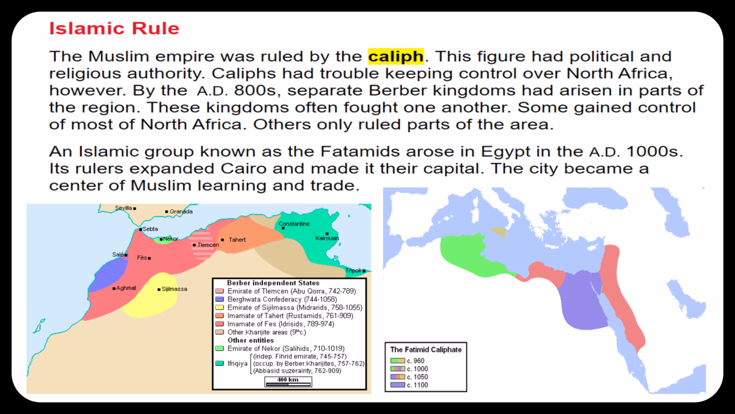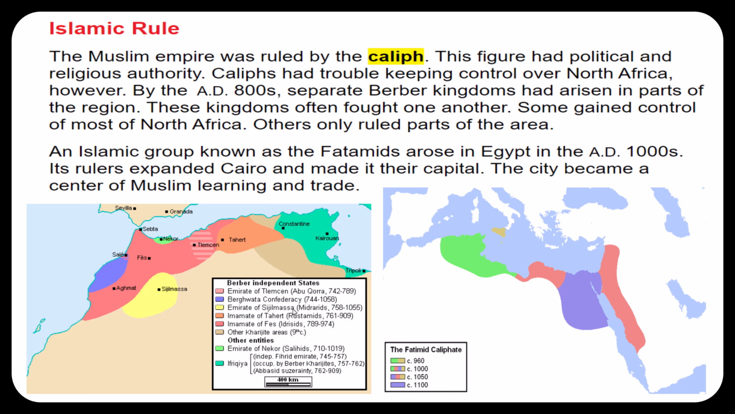Question number 15. What was a caliph? A caliph was a ruler of the Muslim Empire, and they had political and religious authority. Question number 16. What did North Africa look like in the 800s AD? Well, it was a whole grouping of different Berber kingdoms that had arisen, and some owned this part and some owned this part, and you can see on this map how they owned different parts of that part of the world. So it's kind of split up.